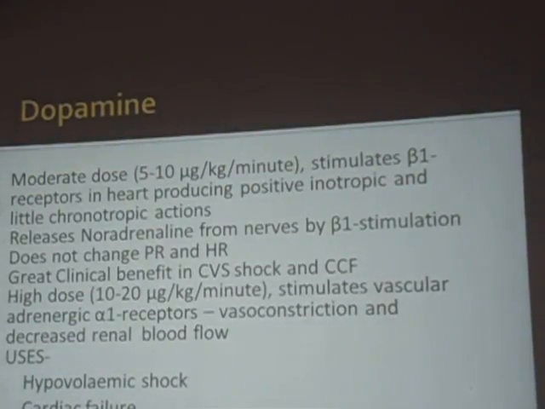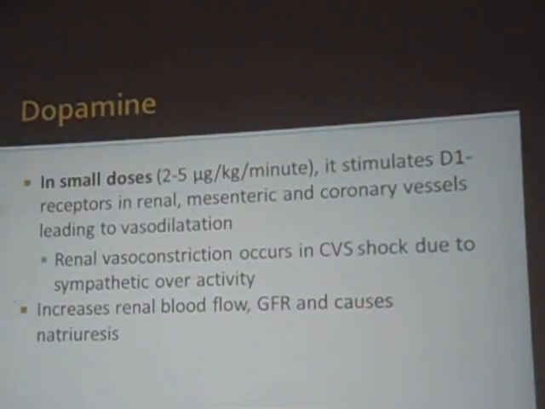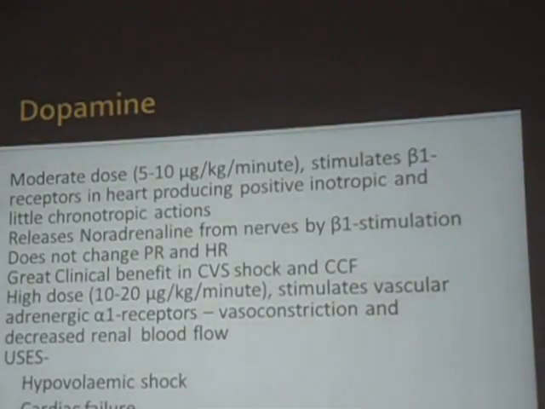But at moderate doses, that is what I was telling about the 7 microgram dosage, there is a positive inotropic and chronotropic effect. Okay, so this will help in raising the blood pressure. So these are drugs with a very narrow therapeutic margin. Even though it is a narrow therapeutic margin, we have to maintain sufficient concentration of the drug, that is a moderate dose, to get the required benefit. That required benefit will be in the form of chronotropic and inotropic effect. But at a low dose, it can be like natriuresis and all. What can happen? Again, further deterioration can happen.